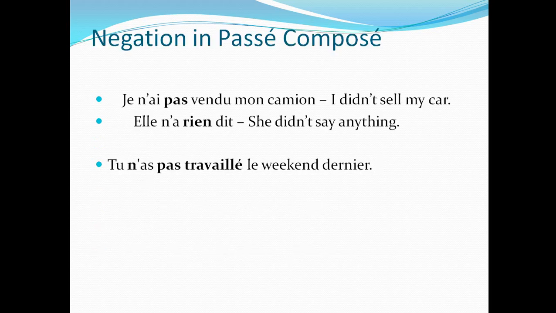In the next slide, we are learning negation. Okay, so negation is very easy. What we are doing in negation in passé composé, we will write je, subject, ne and pas around the first verb, avoir or être, and then the participe passé, right? So here I have given an example. Je n'ai pas vendu mon camion. Elle n'a rien dit. So here you can see the first verb, either être or avoir, it will be between ne and pas and then the participe passé.